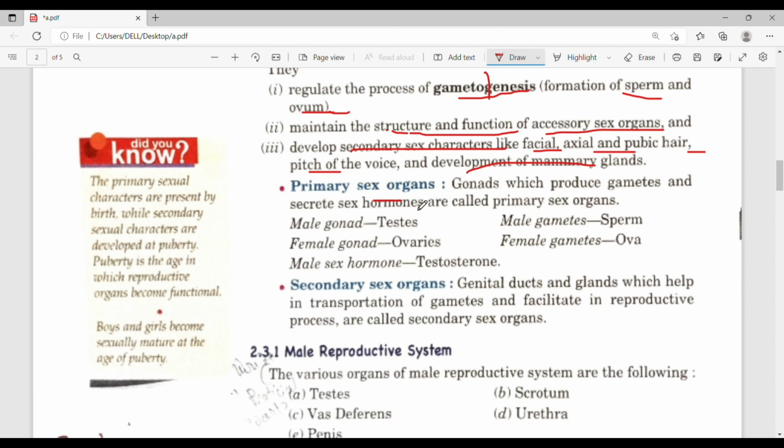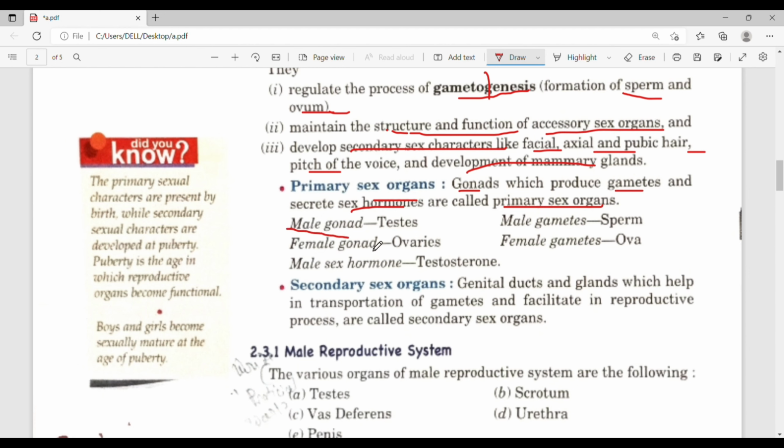Primary sex organ means gonads, which produce gametes and also secrete hormones. In short, the primary sexual organ is the gonad because it produces gametes as well as sex hormones. That is why it is known as primary sexual organ.